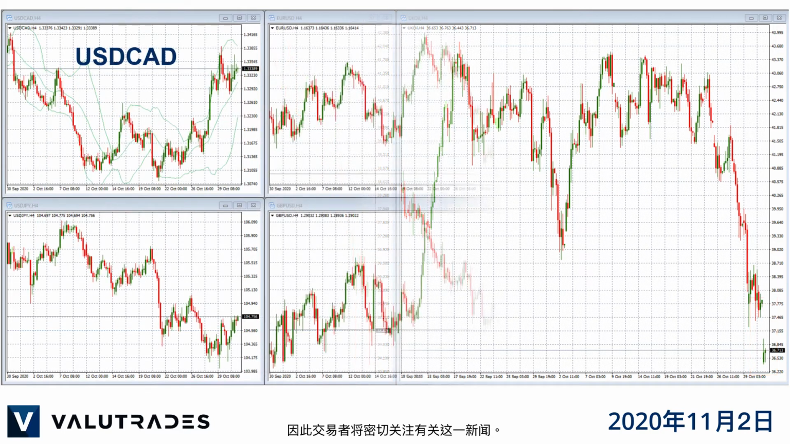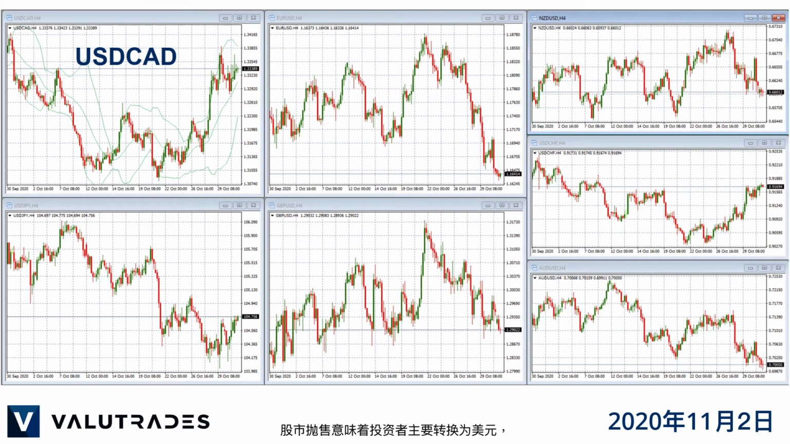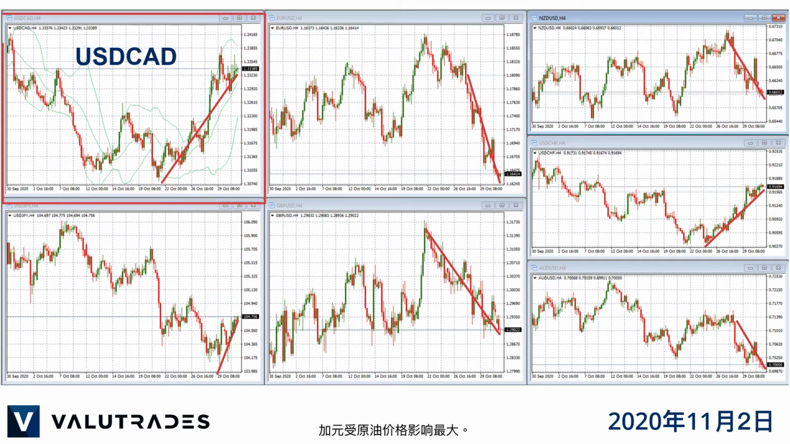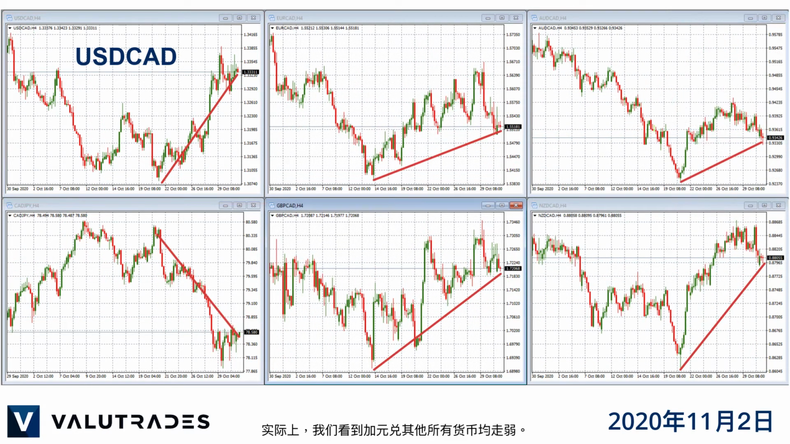The stock market sell-off means that investors converted mostly to US dollars, and we see US dollar strength against all major currencies, with the Canadian dollar suffering the most with the price of crude oil. In fact, we see Canadian dollar weakness against all other currencies.